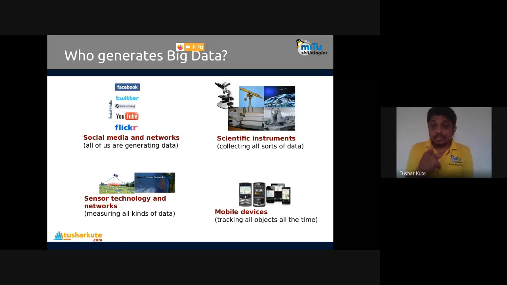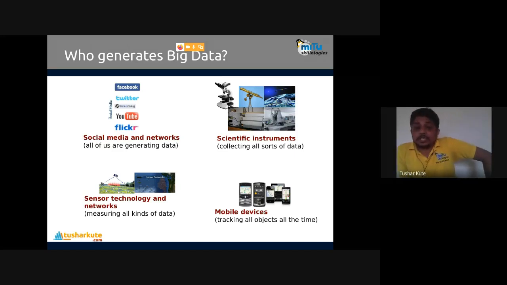Second, scientific instruments collecting continuous data. For example, a satellite revolving around the earth, capturing everything and collecting it, or the telescopes sent by ISRO or NASA, which are capturing things and sending information to you. So a huge amount of data is collected.